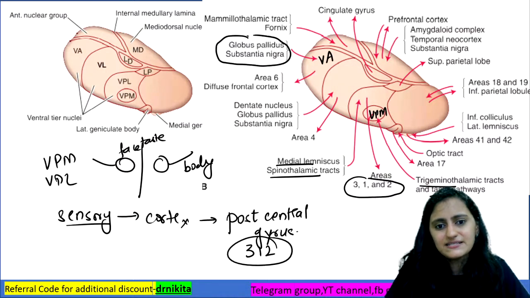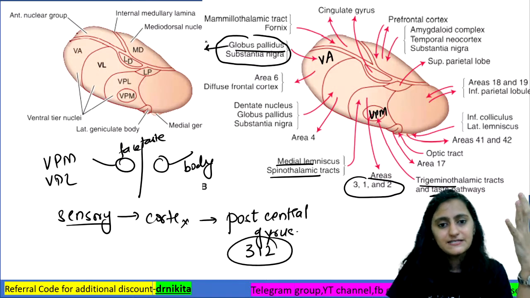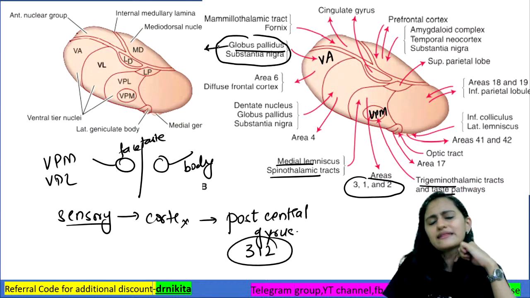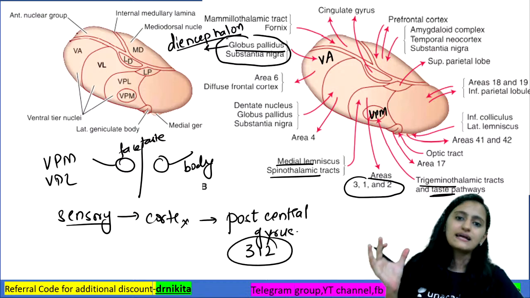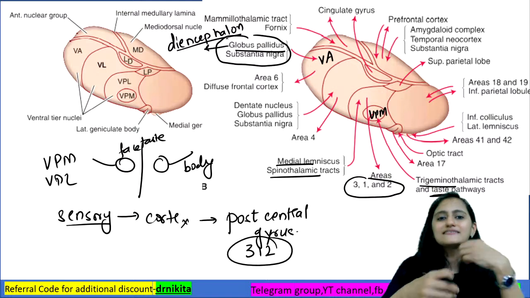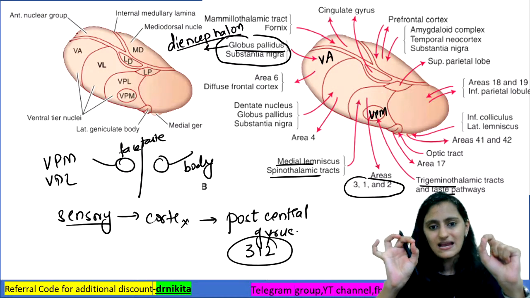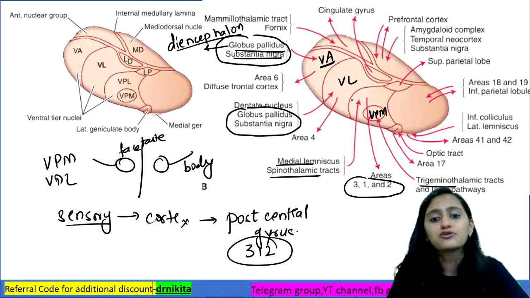Your globus pallidus is the only basal ganglia nucleus which gives efference. We have seen in one of the episodes also, in embryology, that globus pallidus is the only basal ganglia that develops from the diencephalon. The rest of the basal ganglia are from the telencephalon. So globus pallidus comes from the diencephalon. That is why it is connected with the diencephalon, that is the thalamus, right? So globus pallidus is the one which goes to the ventral anterior and the substantia nigra also. You can see globus pallidus and substantia nigra in ventrolateral also.